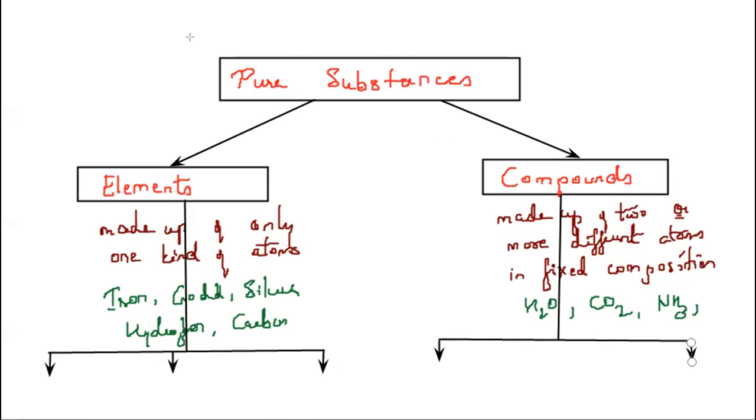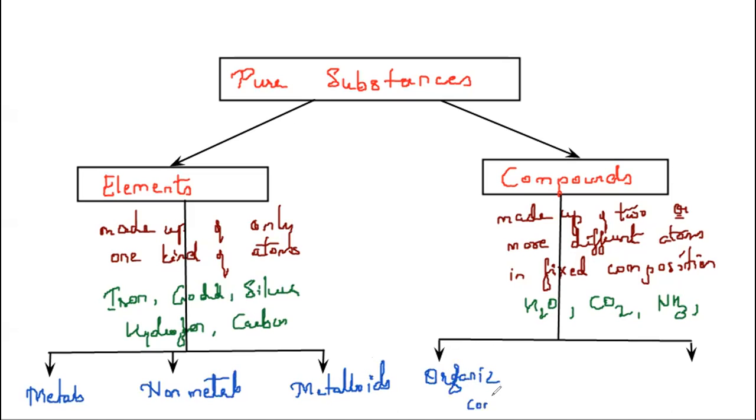Elements are further divided as metals, non-metals, and metalloids. Depending upon their physical properties, elements are divided into three types: metals, non-metals, and metalloids, whereas compounds are further divided as organic compounds and inorganic compounds.